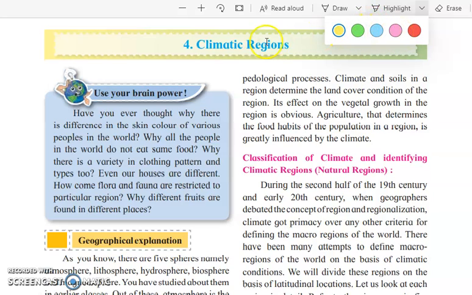If you take India into consideration, you can see that we have seasons across the four months. If we talk about December, then definitely it will be winter. If we talk about May, then definitely it will be summer. So we have already segregated the months in the form of different climates. Now, how are these climates considered? It is considered on the basis of temperature. Whether the temperature is high or low, on the basis of these temperatures the climatic regions are distributed.